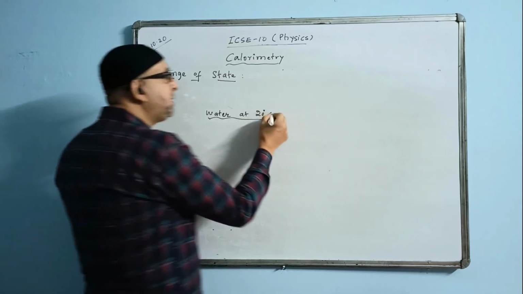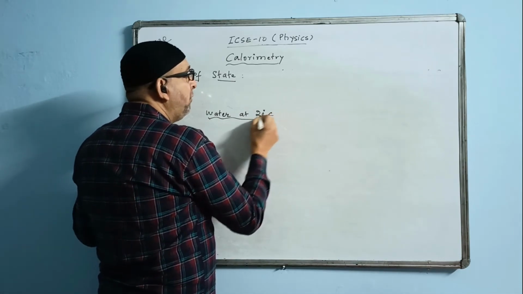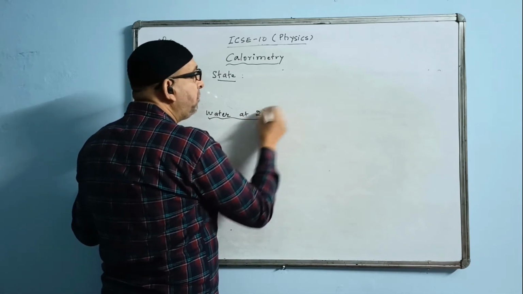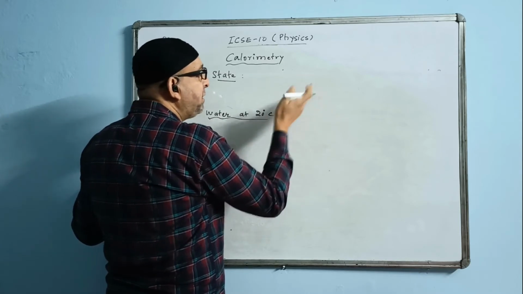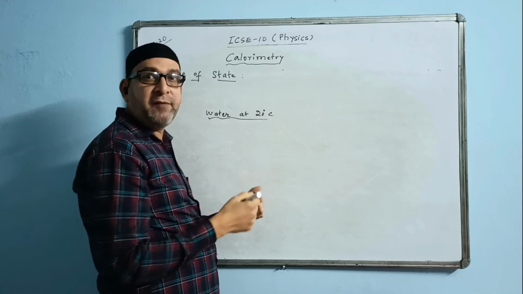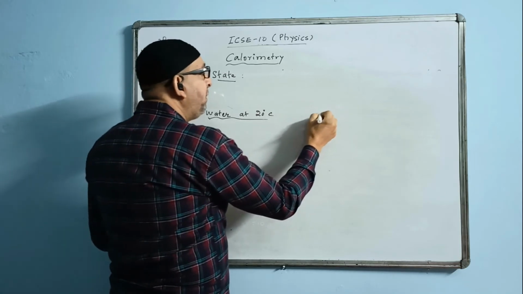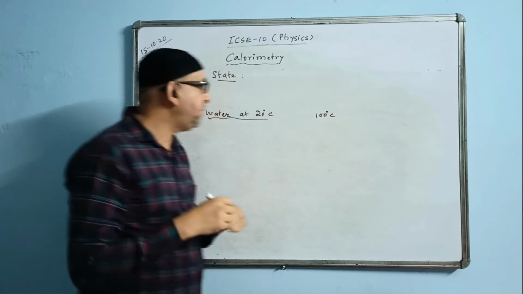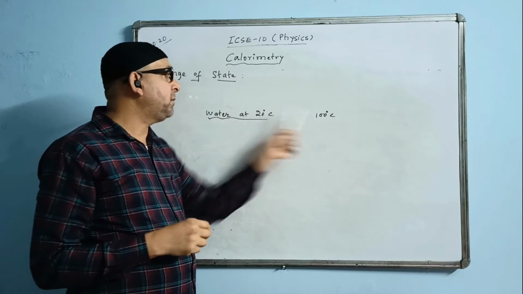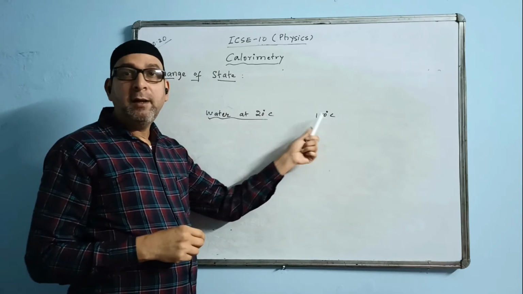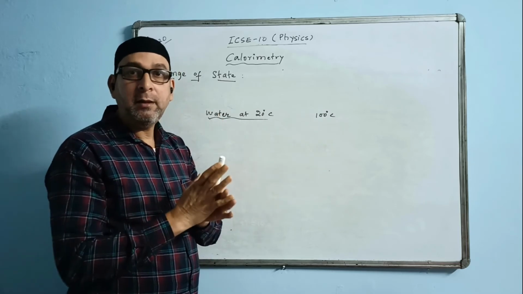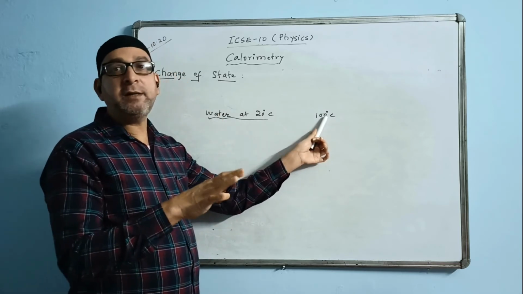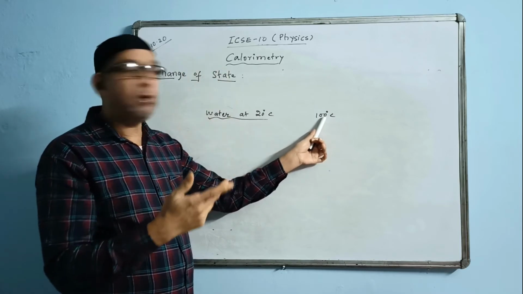So from 20 degrees Celsius, you will find only temperature is changing, it's going to 30, 40, 50, like this temperature is changing. If you are having a thermometer, there you can find the change. It will come up to 100 degrees Celsius. Once the temperature becomes the boiling point, 100 degrees Celsius, you will find that you are supplying heat, yet the temperature is not increasing.